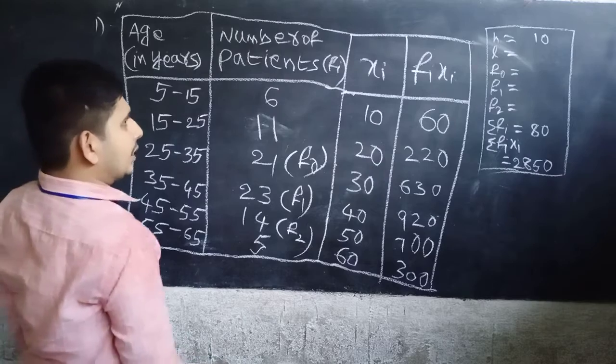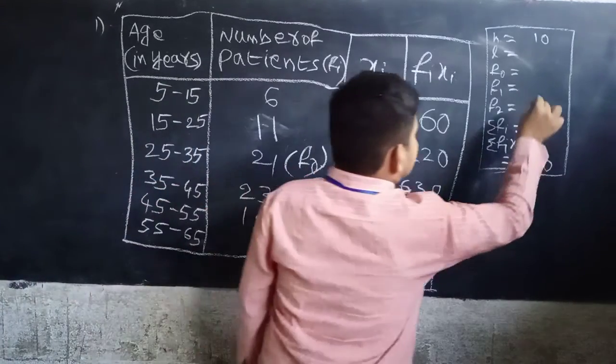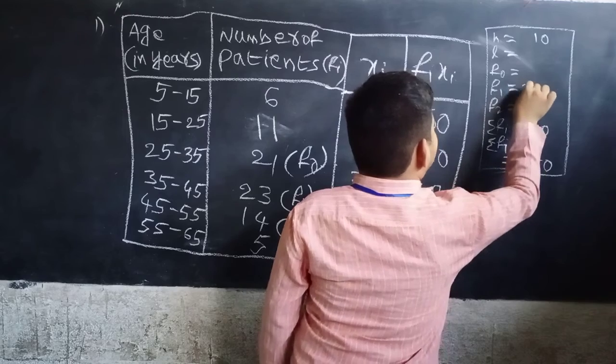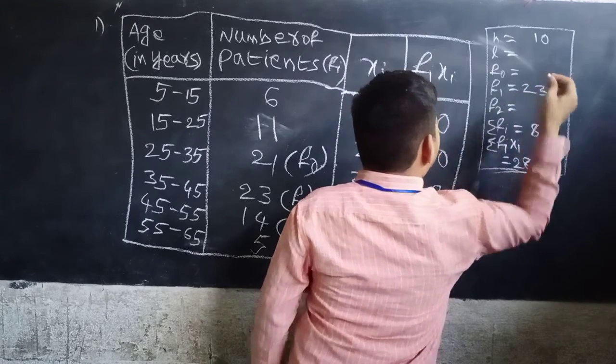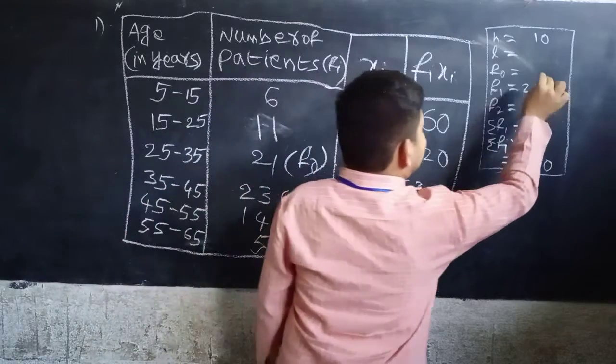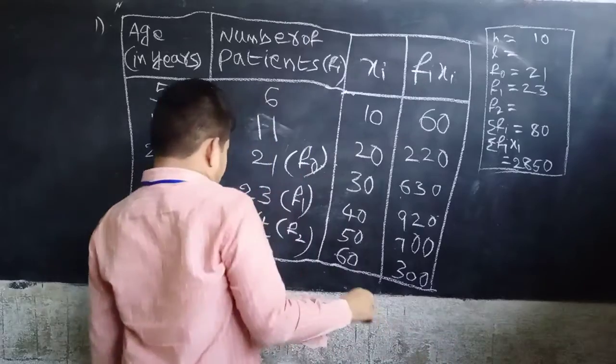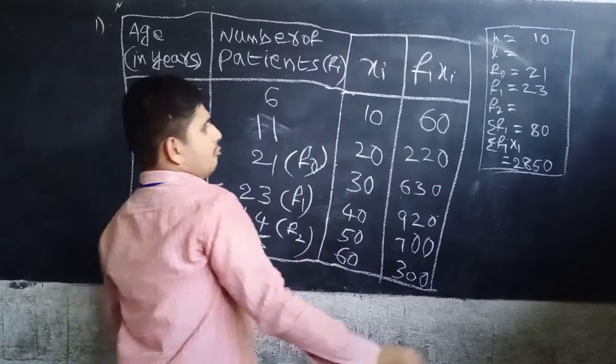Now write down F1 equal to 23. Okay. F0 equal to 21. Okay. F2 equal to 14.